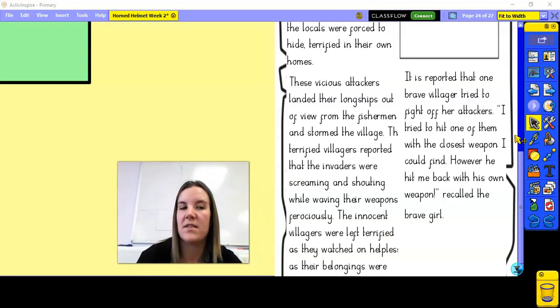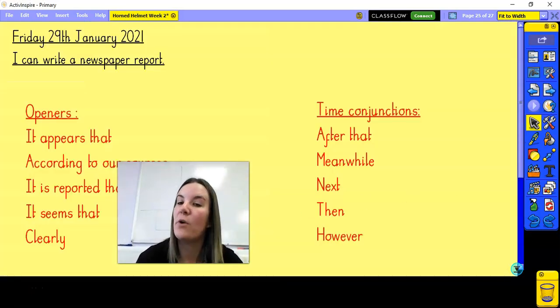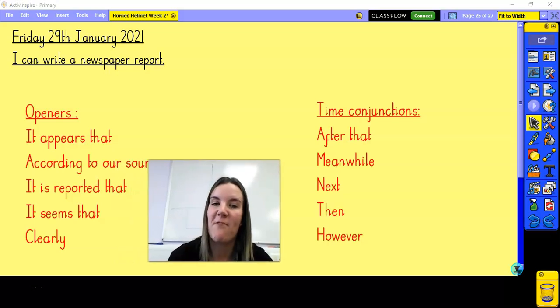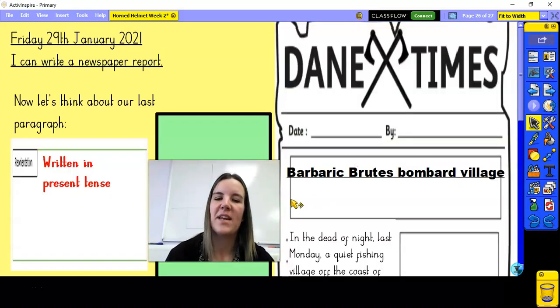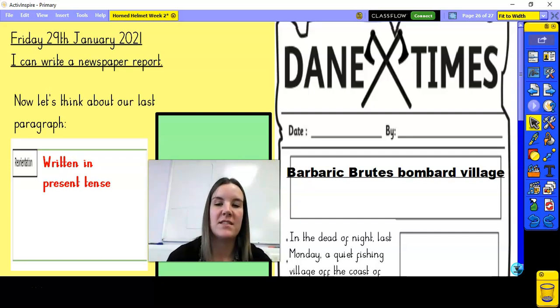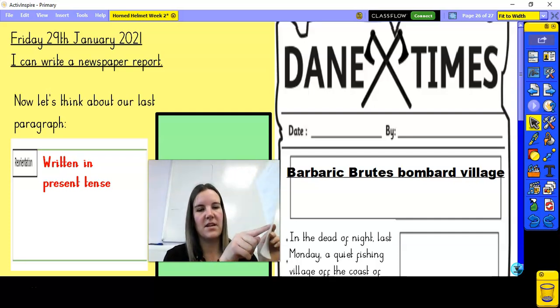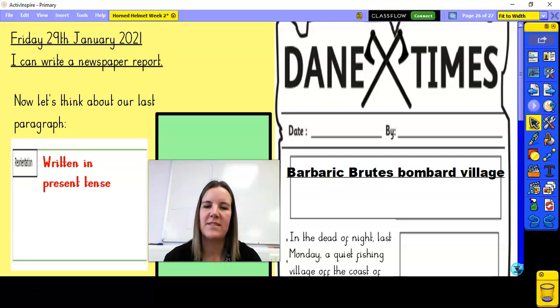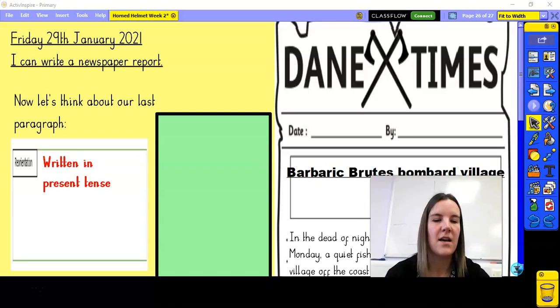I'm nearly there with my success criteria, but the last thing on my success criteria, oh, we've got some vocab there that might help you when writing, but the last thing that we need to think about is our reorientation. Okay, the bit that kind of says what's going to happen in the future, using that future tense. So again, I'm looking at this bottom section on my plan. I want to talk about how the village is now in present tense, and I want to talk about what advice we can give the villagers for in the future. Okay, so I've had a go at doing that as well.